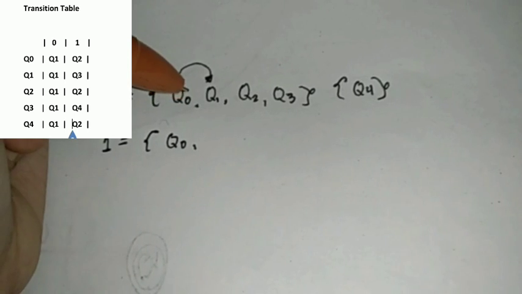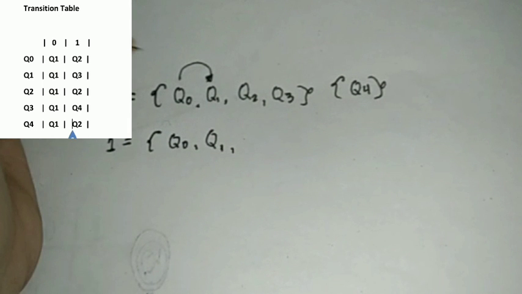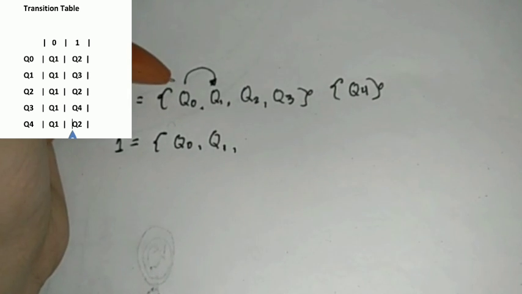Q sub 0 given 0 is Q sub 1, and Q sub 1 given 0 is Q sub 1. They are still on the same set. Q sub 0 given 1 is Q sub 2, and Q sub 1 given 1 is Q sub 3. So, they are still on the same set.